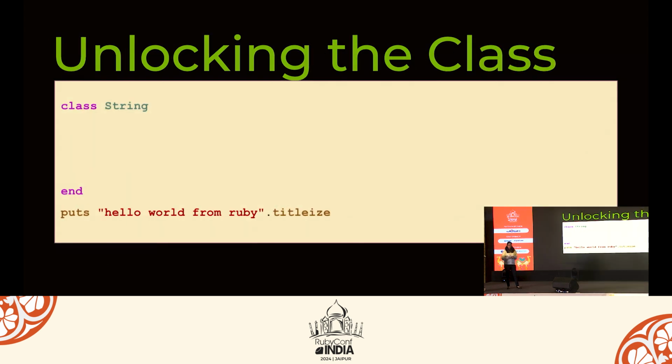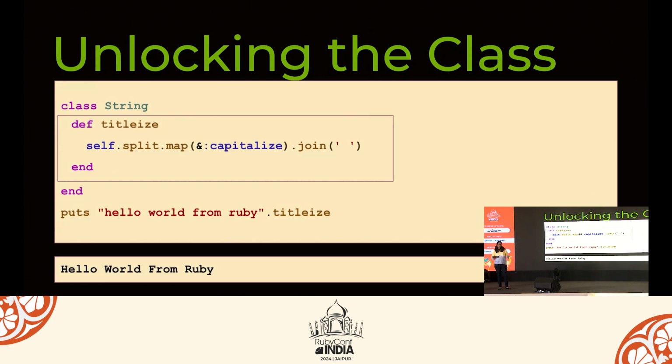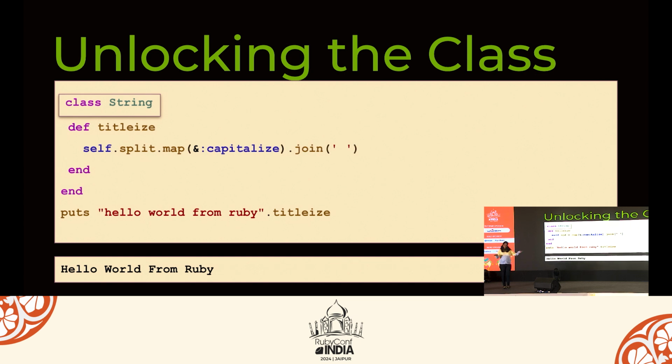So let's implement it. We have a class String and we are putting this titleize method here, where we are splitting it and capitalizing each word and joining them. What will be the output of this, hello world from Ruby? Every word will be capitalized. So we call this, String is a predefined class in Ruby, right? In Ruby, you can open any predefined or user-defined class, and we call this an open class.